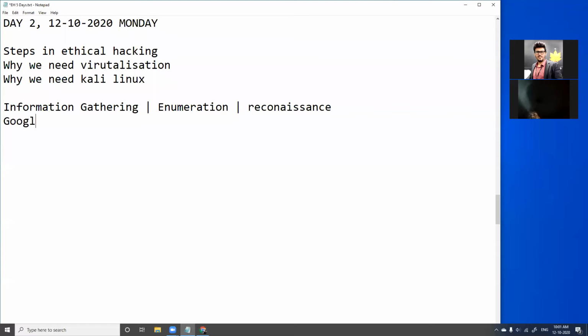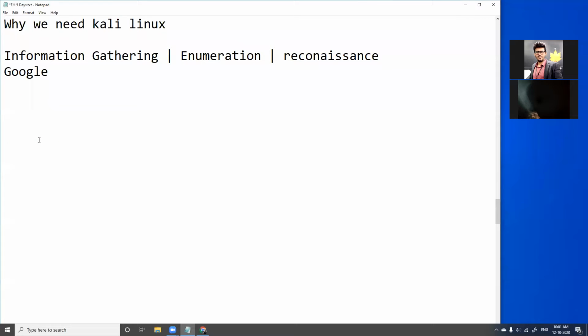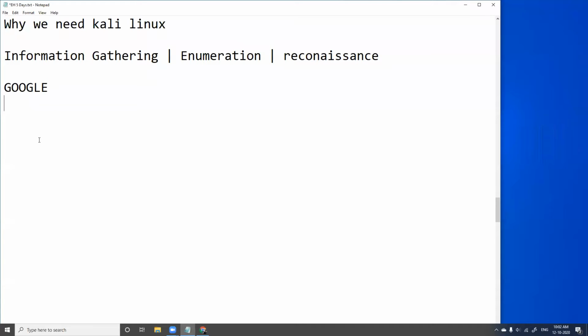Yes, so we started with Google, and we saw a few things about Google, search engines, and how Google works. We started with the basics. So to start with today, let's go in detail about Google, and then we'll move on to GitHub, Shodan, and we'll move on with other web-based tools and OS-based tools. Yes, perfect. Okay, Google, yes, we have two types of results.